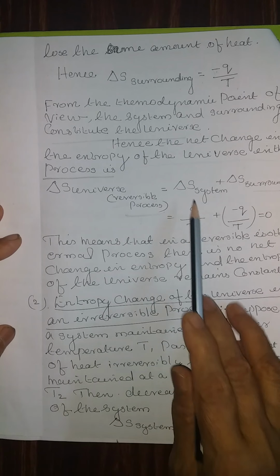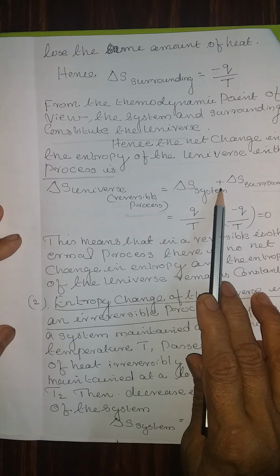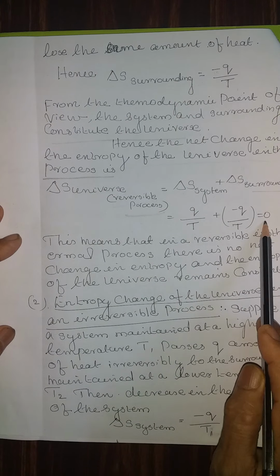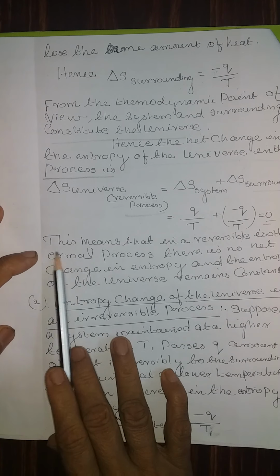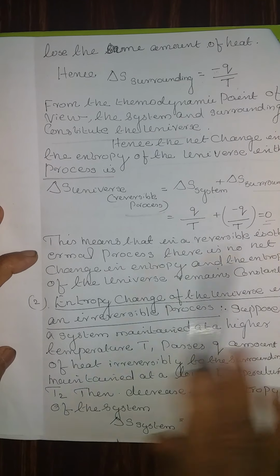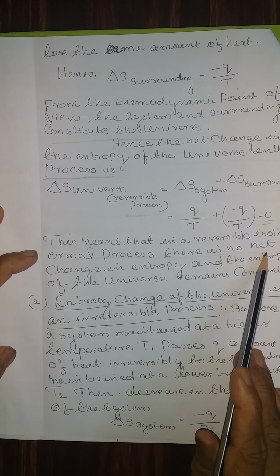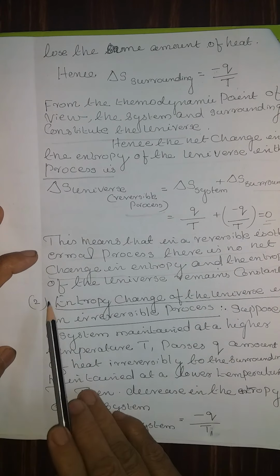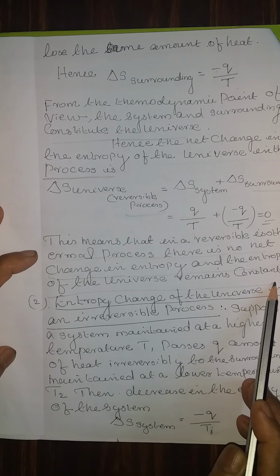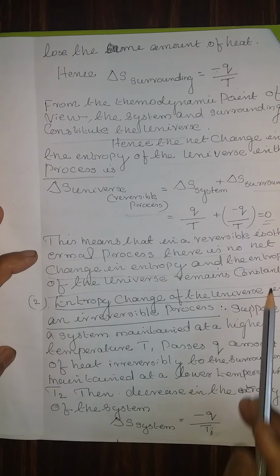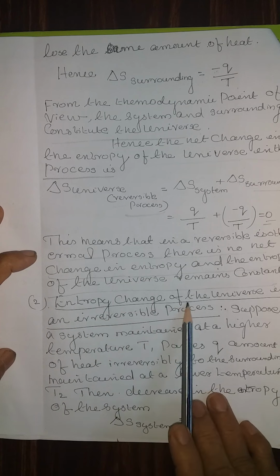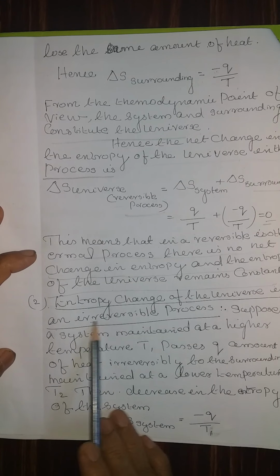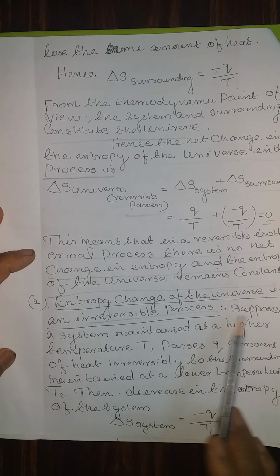Substituting the values, delta S of the system is q by T and delta S of the surroundings is minus q by T. Therefore, the answer is 0. This means that in a reversible isothermal process, there is no net change in entropy and the entropy of the universe remains constant. Two, entropy change of the universe in an irreversible process.